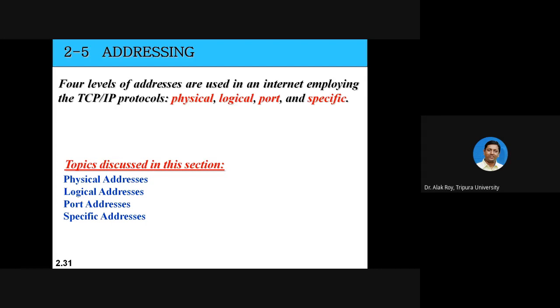Next is addressing. Generally, four levels of addresses are used in an internet employing the TCP/IP protocol: physical address, logical address, port address, and specific address.